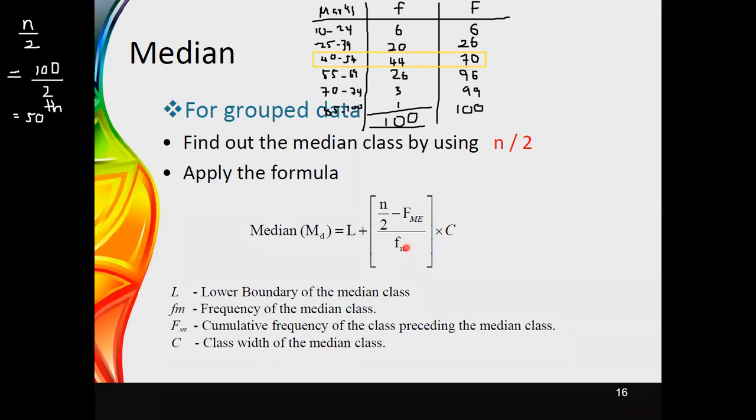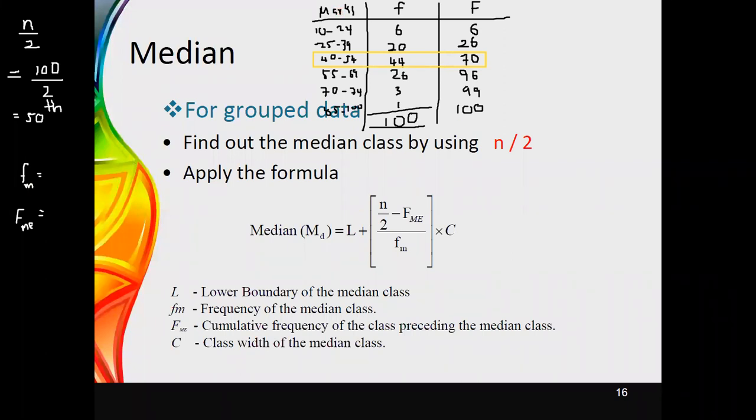Now we have already identified the value for n divided by 2, and we need to identify the frequency of the median class as well as the cumulative frequency denoted by capital F, of the class preceding the median class. If you identify these two values, we can easily see them in this table.